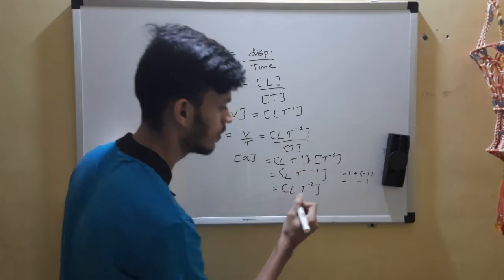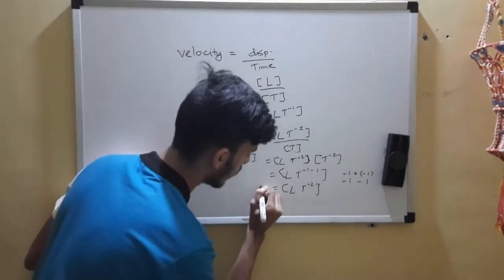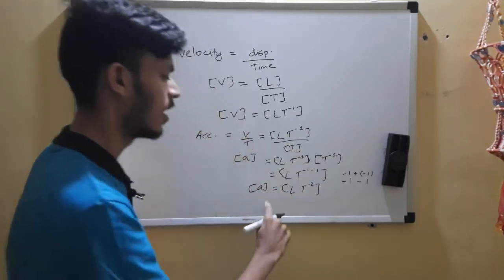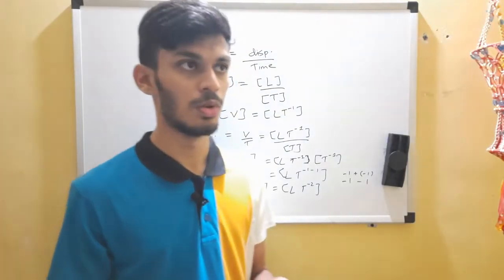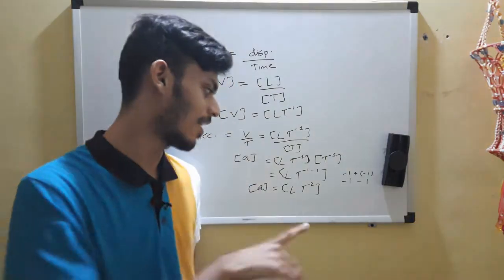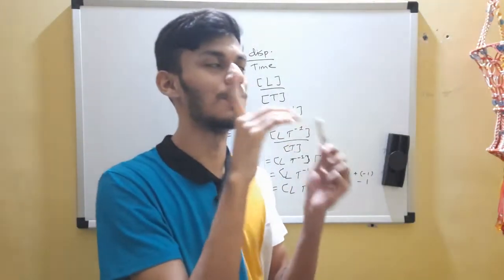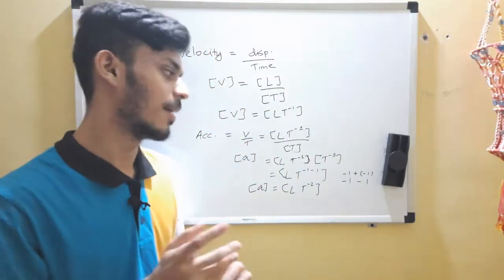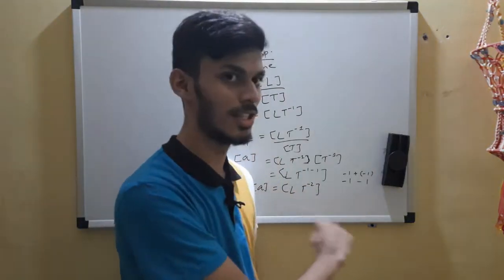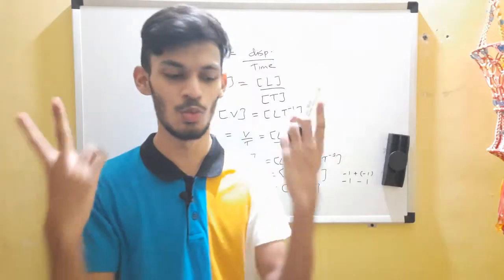So the dimensions of acceleration are 1 in length and -2 in time, and the dimensional formula is L T raised to -2.